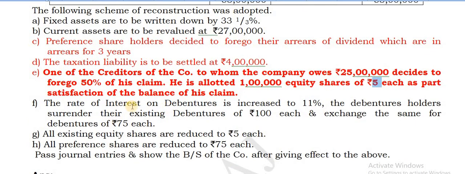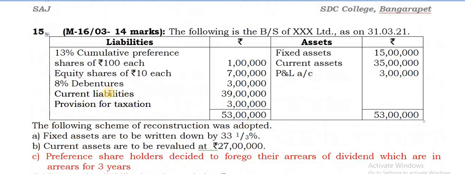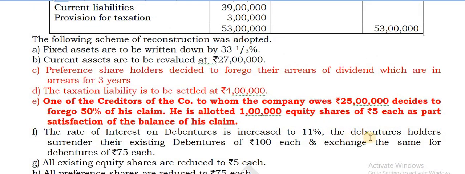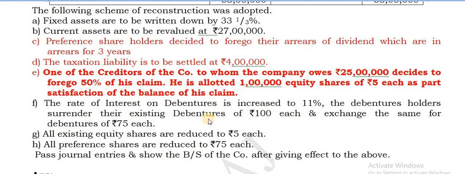The rate of interest on debentures is increased to 11%. Because debentures earlier it was 8%, now it is being increased to 11%. So that is a change. And the debenture holders surrender their existing shares of ₹100 each and exchange the same for 75 each. So there also 25 is foregone. 25 rupees is foregone thereby. So that will be credited to capital reduction account.